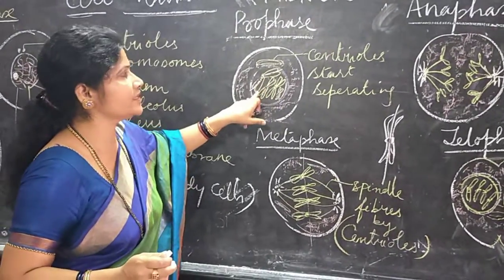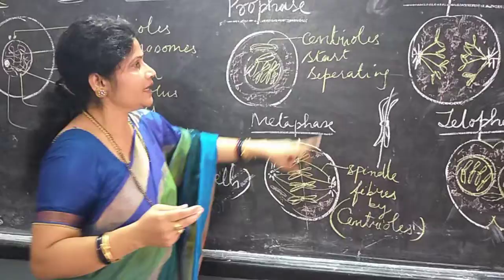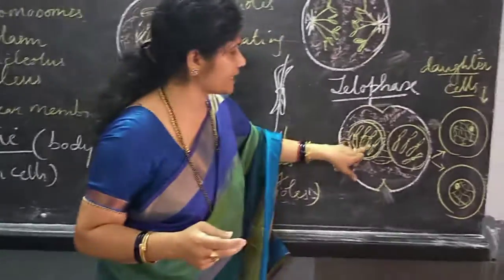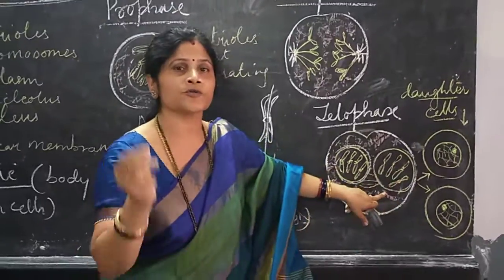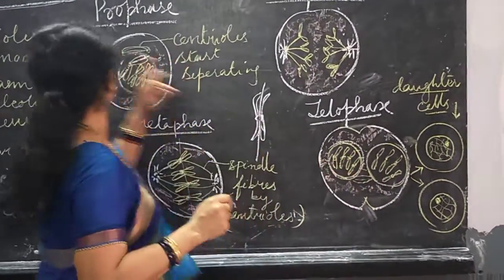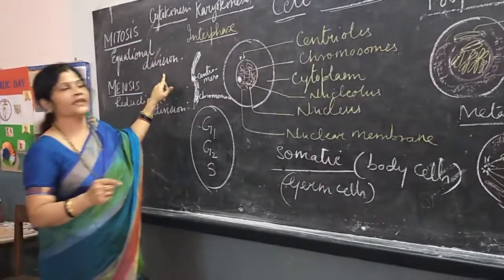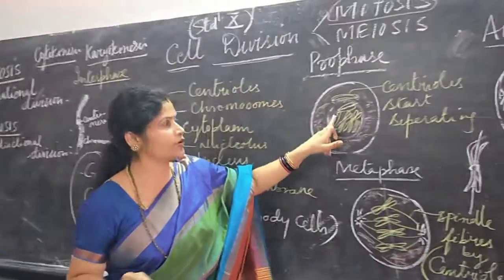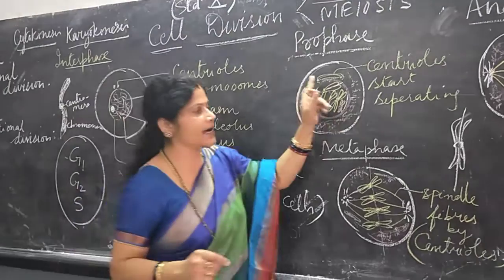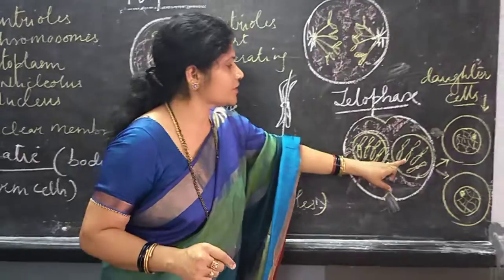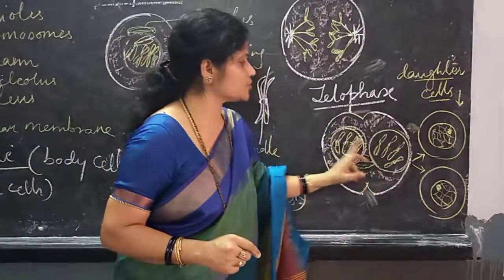Each chromosome is divided into 2 chromatids. Now there are 2 daughter cells, and each daughter cell will have 4 chromosomes again. That is why we call this mitosis an equational division. Equational division means the number of chromosomes in the parent cell is the same as found in the daughter cells.